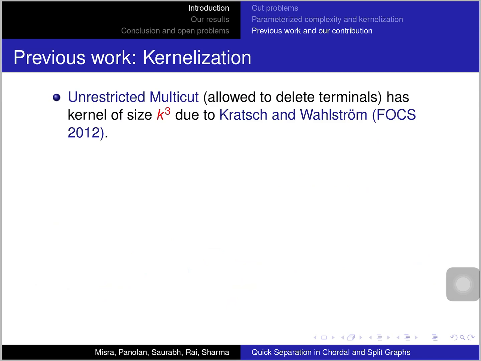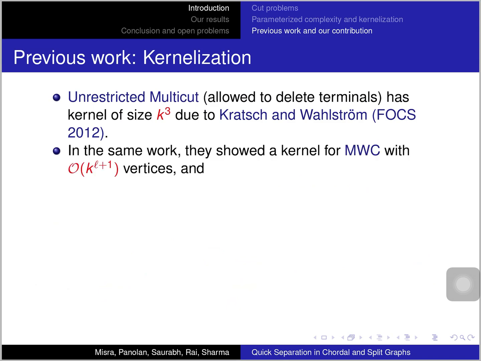Now some previous work in the kernelization field on these problems. So the unrestricted multi-cut problem: the way I defined the multi-cut problem, we are not allowed to delete terminals. But if we allow deleting the terminals, then this is called the unrestricted multi-cut problem, and this has a kernel of size k cube due to Kratsch and Wahlström.